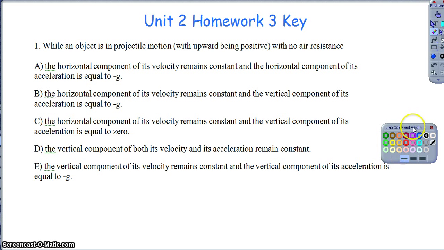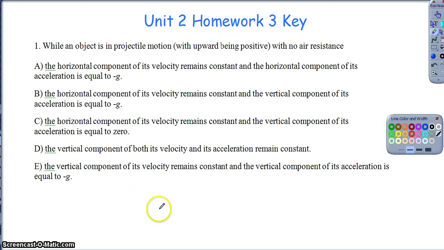Okay, so for part 1 of homework 2-3 here, we'll hopefully again get through maybe the first half or so of this. Right? So while an object or a projectile is in the air, with upward being defined as positive with no air resistance, which of the following is true? We know the horizontal component of velocity does remain constant. However, the horizontal component of the acceleration is not negative g, right? If it had a horizontal acceleration, it wouldn't be constant velocity. So again, horizontal component of the velocity remains constant. That is true. And the vertical component of its acceleration is negative g. Well, since we've defined upward as being positive and we know gravity pulls downward, this is my correct answer.